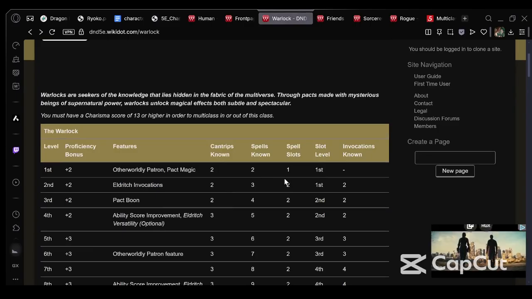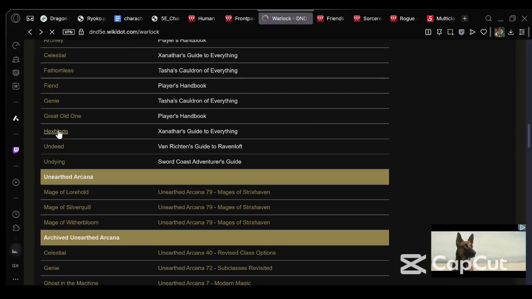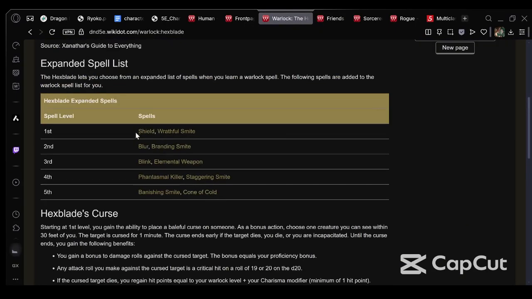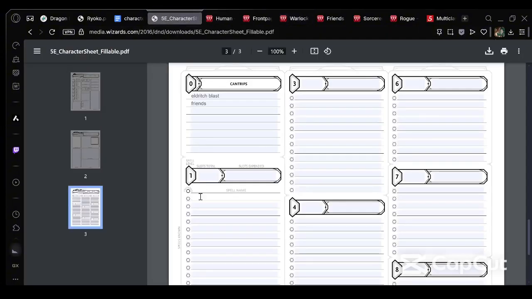He knows 2 spells, right? Yes. Okay. He knows 2 spells, but he has 1 spell slot. So what are the 2 spells we're gonna get him to know? That is a good question. The 2 first level spells. Let's first go back to Hexblade. Do I think he's gonna want Shield or Wrathful Smite? I do not think he's gonna want Wrathful Smite. Although Shield's pretty good because it boosts AC as a reaction. And if you're not gonna be using a reaction to hit or something like that, then Shield is really good. So I am going to go with a good old-fashioned Shield. And that can be reflavored as him bringing up his weapon in time to knock the hit off, not really dodge it, because his weapon is made so well. So, Shield.